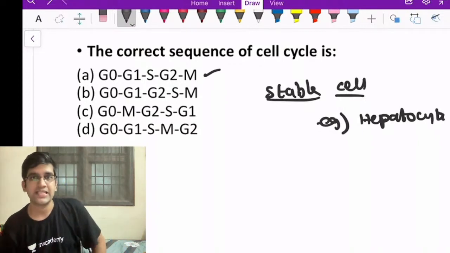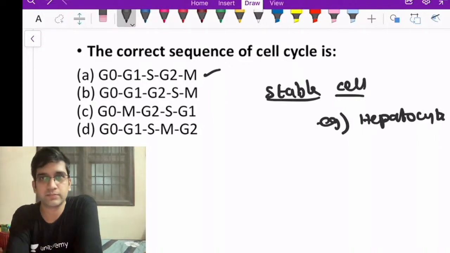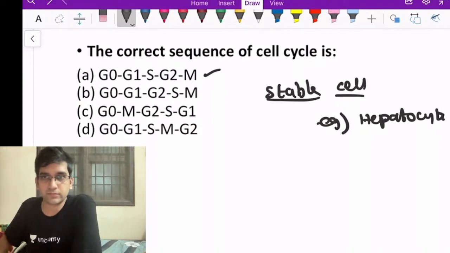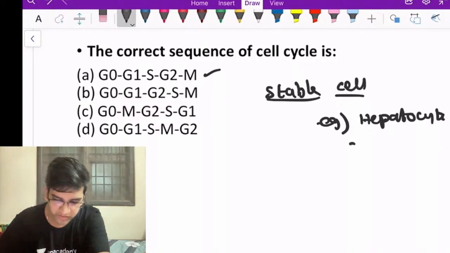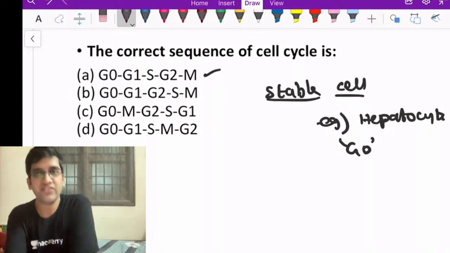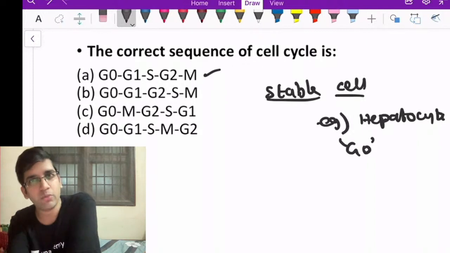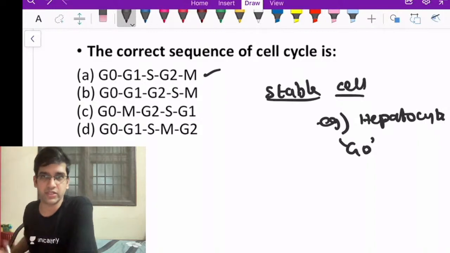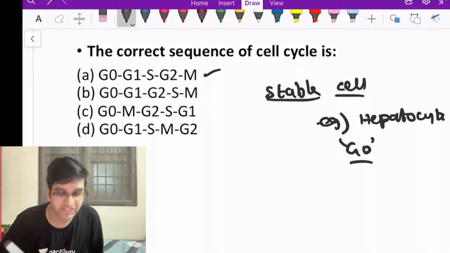So stable cell will stay in which phase of the cell cycle? In which phase of the cell cycle do we have stable cells? Okay. A stable cell will always remain in the G0 phase. Fine. The most radiosensitive is G2M, then G2 or M, whatever it is. Radio resistant is late S phase. Fine. G0 phase is where almost every stable cell will be.